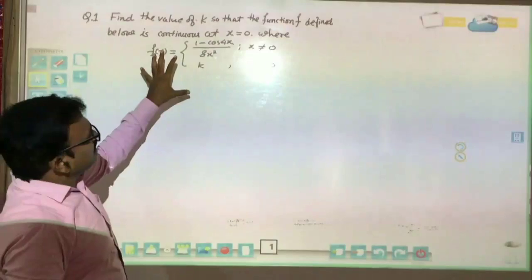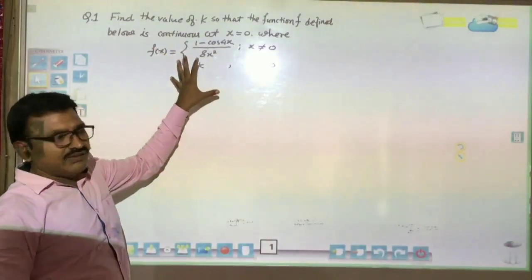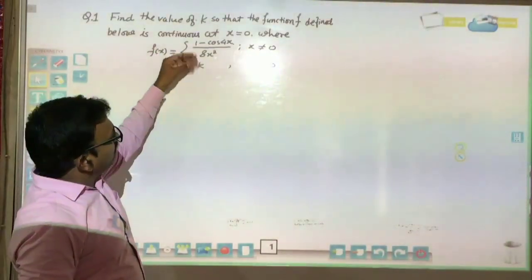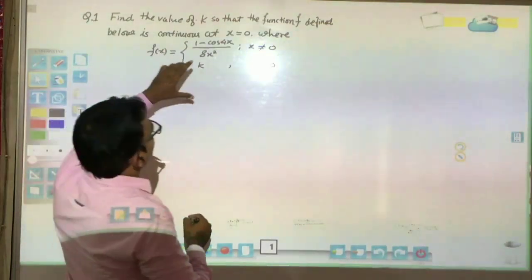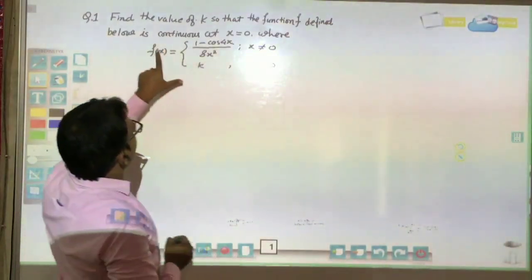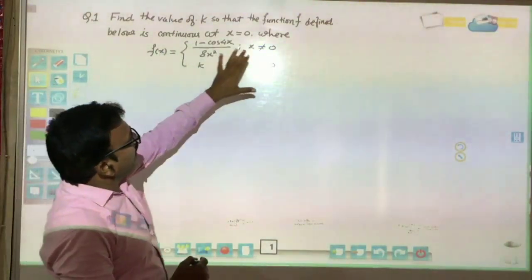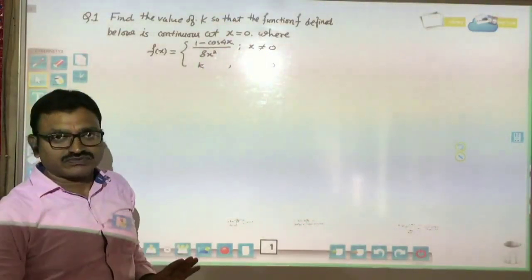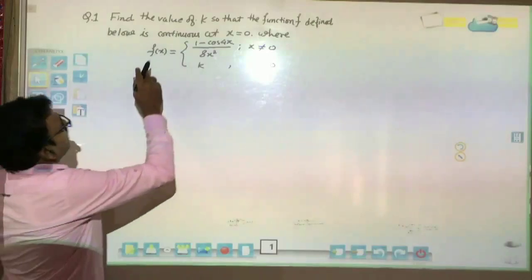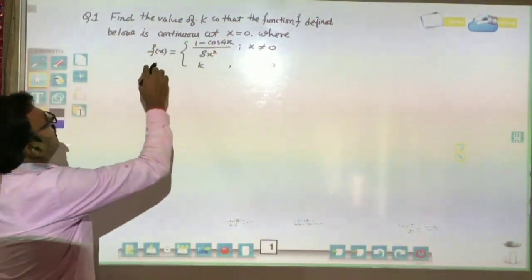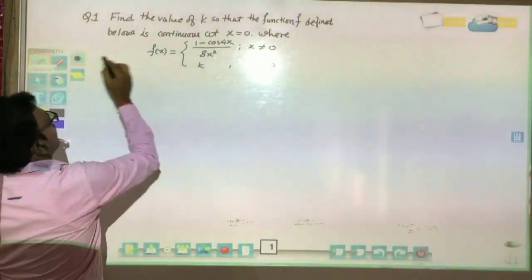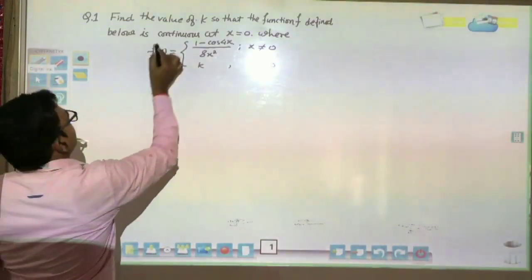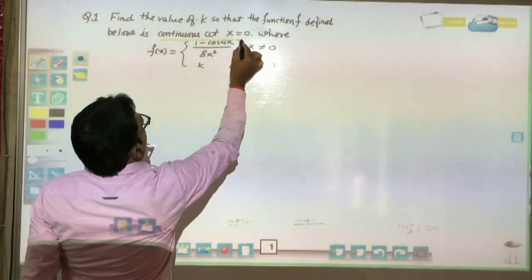And this type of function we have already read in class 11th, the bifurcation. If x equal to 0, then the function is k, and if x is not equal to 0, then the function is represented in this form. And we want to find the value of k. But it is given that the function is continuous. The function is continuous is already given.